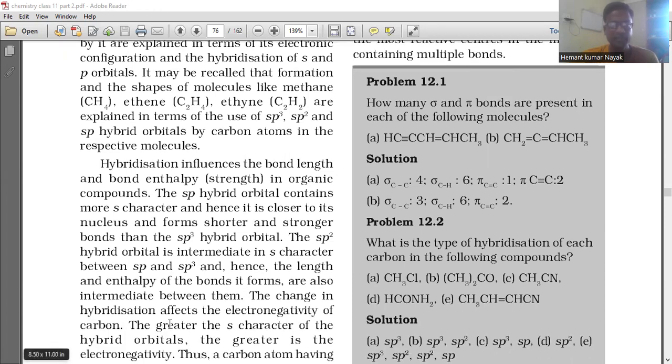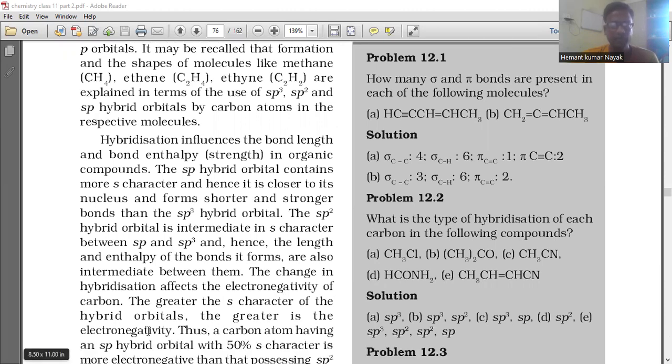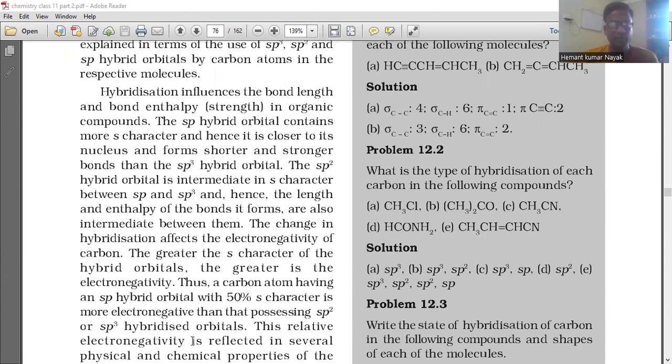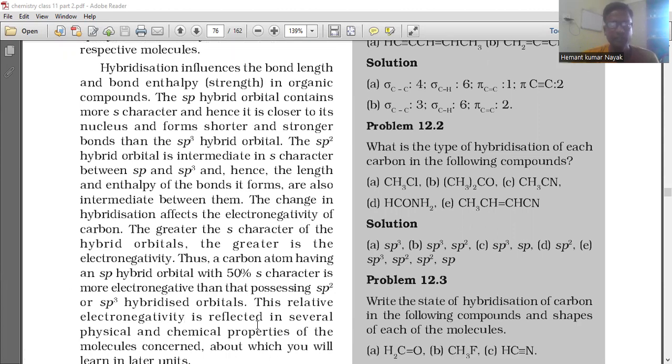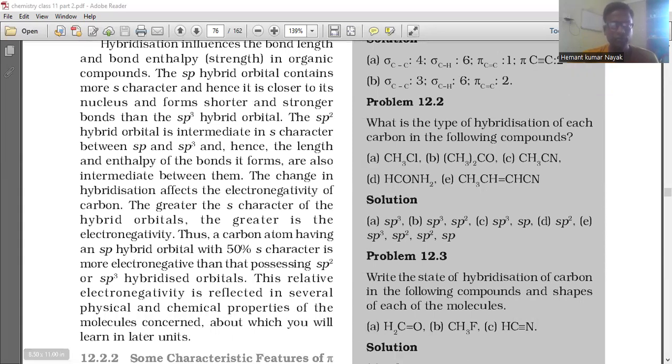The change in hybridization affects the electronegativity of carbon. The greater the s character of the hybrid orbitals, the greater is the electronegativity. Thus, a carbon atom having an sp hybrid orbital with 50% s character is more electronegative than that possessing sp2 or sp3 hybridized orbitals. This relative electronegativity is reflected in several physical and chemical properties of the molecules concerned, about which you will learn later.